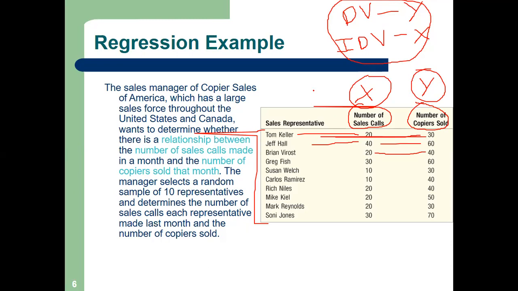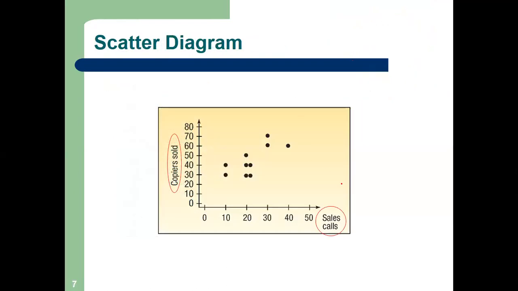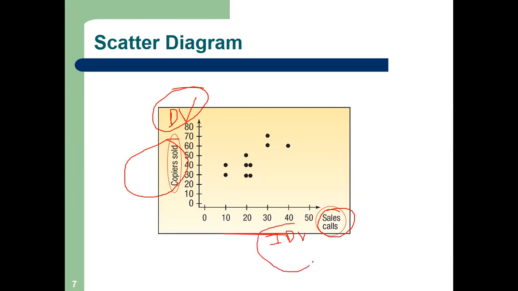So we will move forward, right? So what is a scatter plot? In a scatter diagram, always the DV, please mind it, students, the DV we always take on the y-axis. What was our DV? Copiers sold. And on the x-axis, we take the IDV. What was our IDV? Number of sales calls. Got my point?